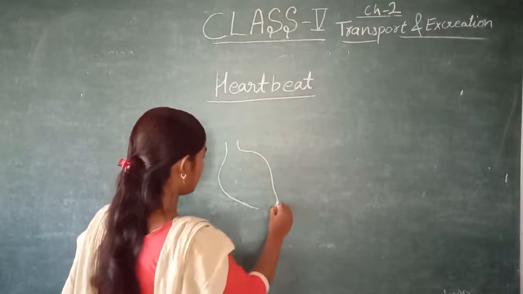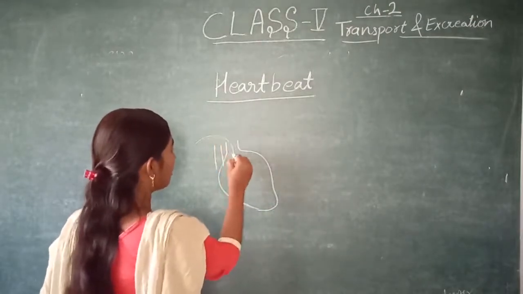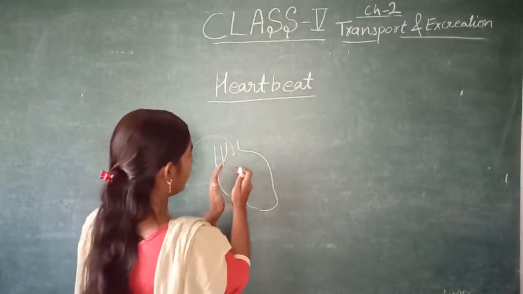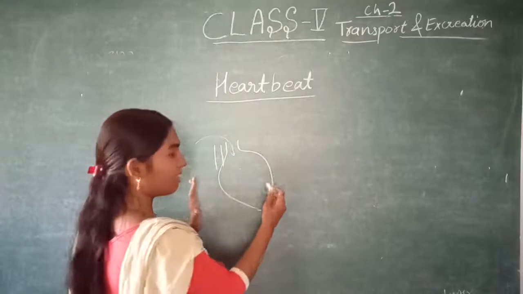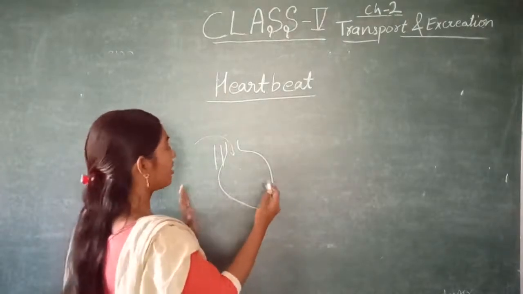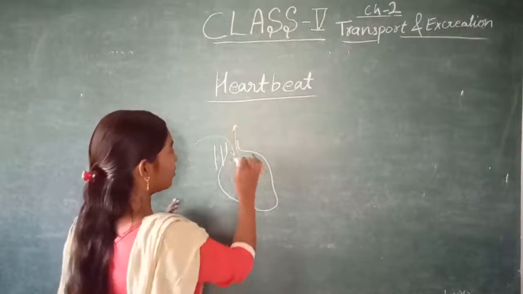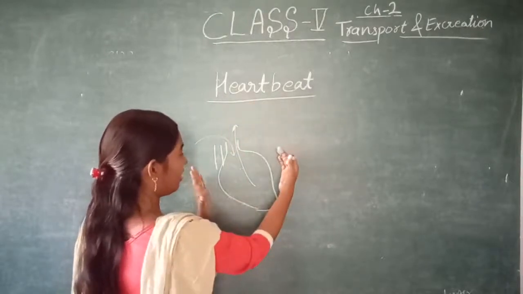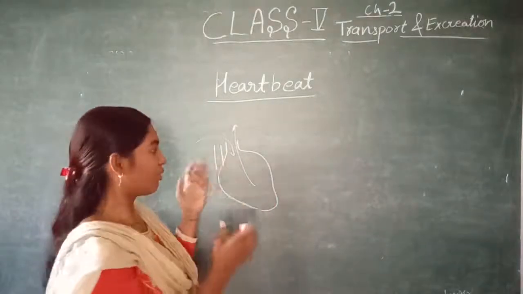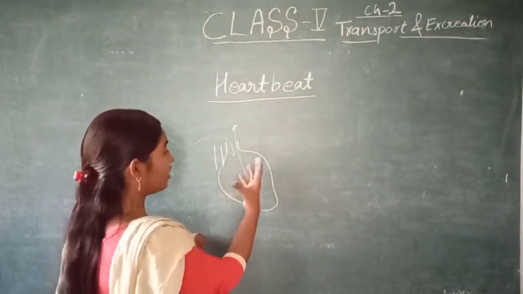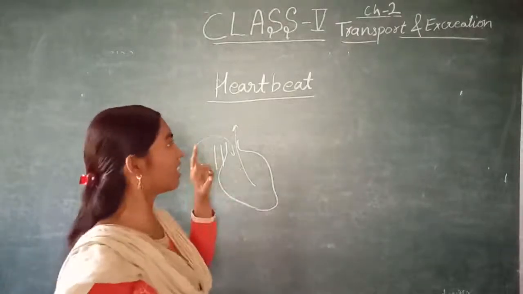When blood is entering the heart, the size of the heart is increasing, and when the heart pushes the blood up to the lungs, the heart contracts, so that blood goes up. This contraction and squeeze of the heart produces a sound, and that sound is known as heartbeat.